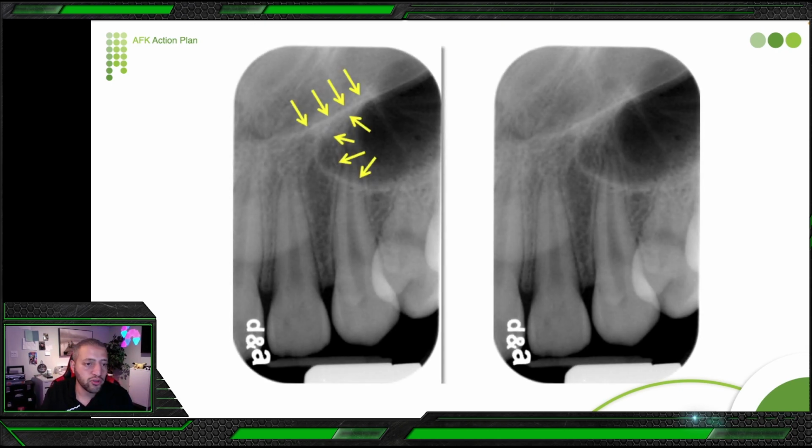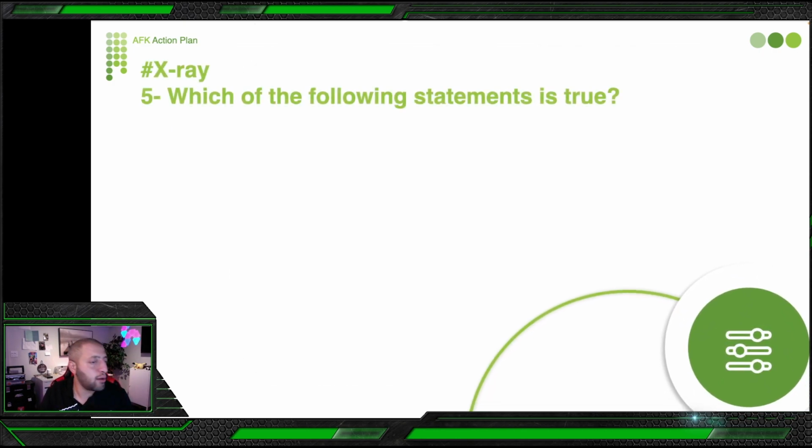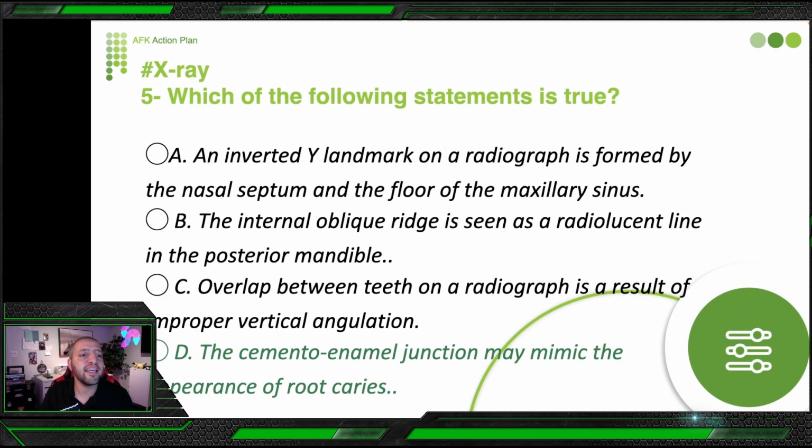So let's go to the first option. Inverted Y, as you see the yellow arrow here, is formed by the floor of the nose and the floor of the maxillary sinus. So the option was not very accurate. It speaks about the floor of the maxillary sinus, which is correct in the distal part, but in the anterior part, it's the floor of the nose, not the nasal septum. So let's go to the options again. First one says inverted Y is formed by the nasal septum and floor of maxillary sinus. No, it's the floor of the nose and the floor of the maxillary sinus. And the last option is correct.